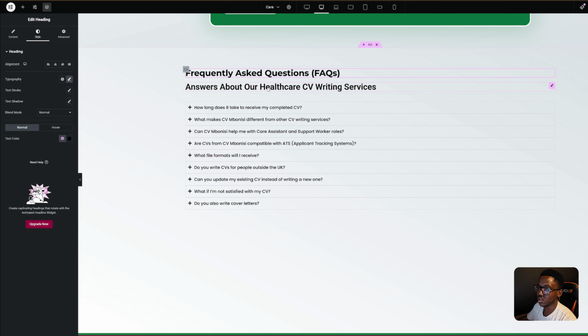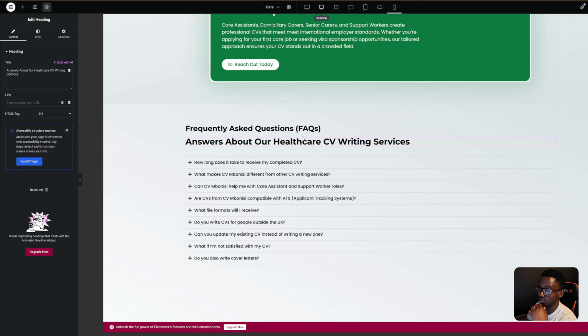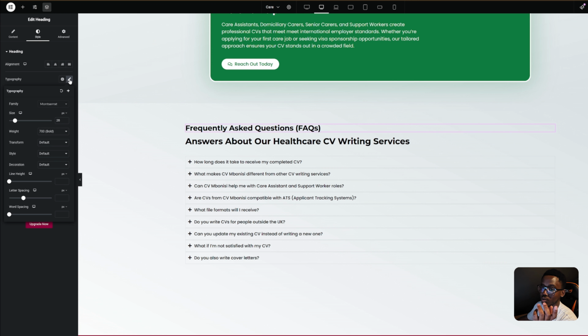Then I can tamper around with fonts. Maybe I can make it 28 for now. Then maybe I can make this bolder if I want, etc. I can view and see how it looks on the mobile phone, which is a bit large. I'm not comfortable with having these large titles, though on a computer it will be fair and fine.